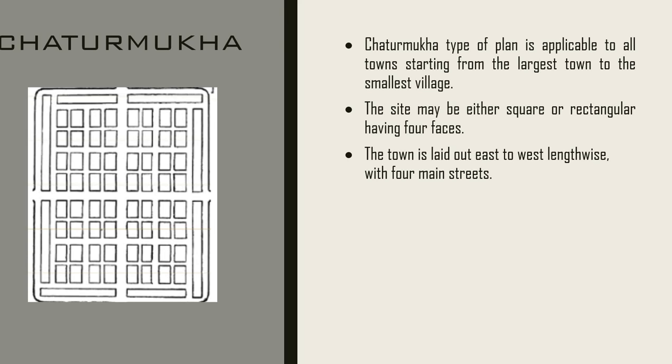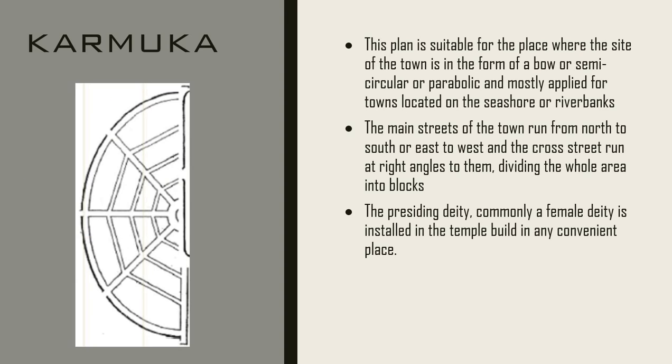The town is laid to east-west length with the four main streets. Karmuka. Karmuka is a semicircular city which is around a water body. So this plan is suitable for places where the site of the town is in the form of a bow or a semicircle. The main streets of the town run from north to south or east to west. The presiding deity, commonly a female deity, is installed in the temple in a very convenient place.